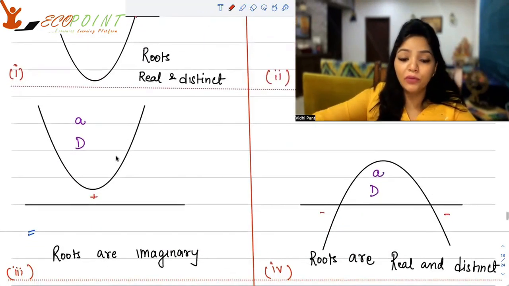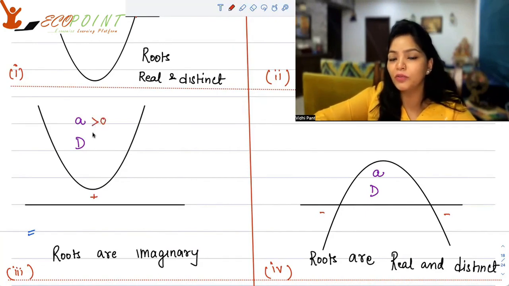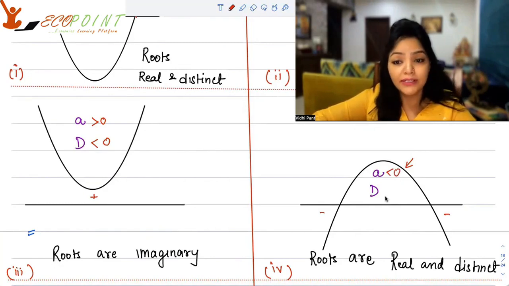Now, the third case where roots are imaginary. When will the roots be imaginary? In this scenario, look at this diagram. Again, your fx is positive, that means A has to be greater than 0. And since your roots are imaginary, that means D should be less than 0. Simple. Roots are real and distinct again, but the shape of the quadratic is like this. It's an inverted parabola situation, which means that A has to be negative, but you have real and distinct roots. That means D has to be strictly greater than 0.